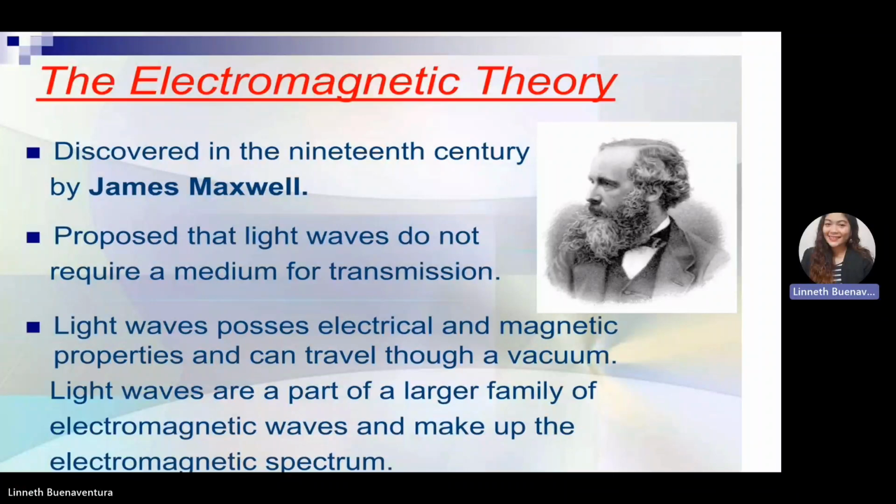According to him, light waves don't need any medium for transmission. Light waves possess electrical and magnetic properties and can travel through a vacuum. Light waves are part of a larger family of electromagnetic waves that make up the electromagnetic spectrum.